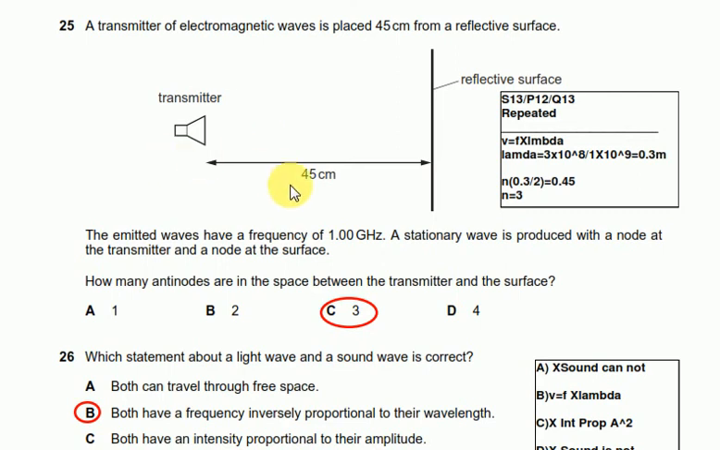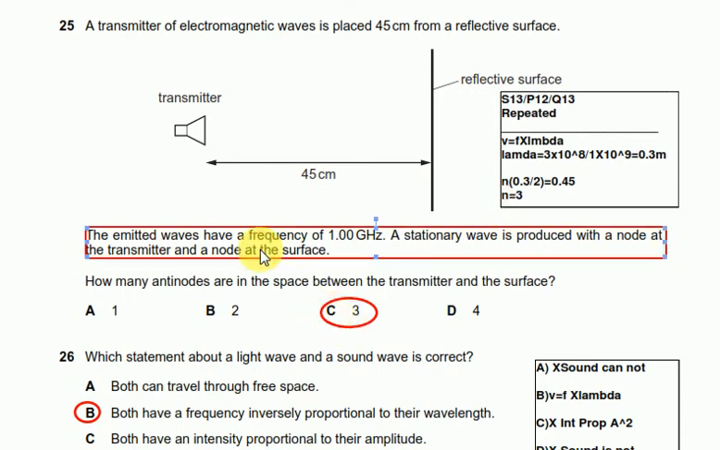The distance is 45 centimeters, or 0.45 meters. So n into 0.3 divided by 2 equals 0.45, because the distance from node to node is lambda by 2. So n becomes 3. So there will be 3 nodes and 3 antinodes. So 3 is the appropriate answer.